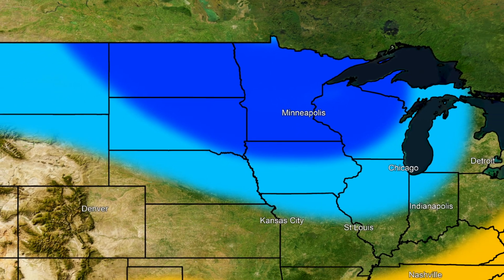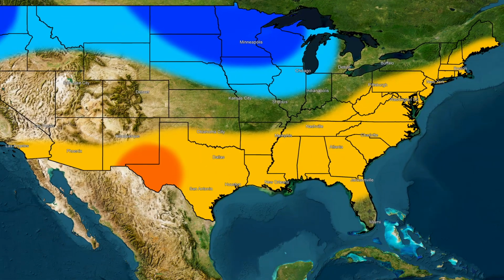Now we're taking a look at that light orange region. We see this stretching from portions of Southern California all the way up into the northeast coastline. This area, much like the light blue region, is a slight change, but this time it's in the positive direction. So we're expecting slightly above average temperatures for this region.